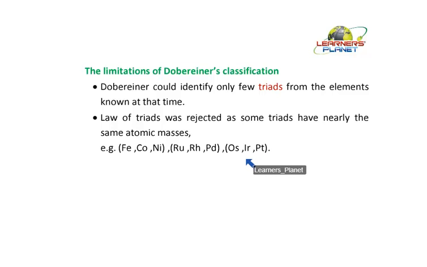These also have the same atomic masses. So his classification was the first attempt by any chemist, so still we are reading this, but that was not up to the mark, and it was rejected.